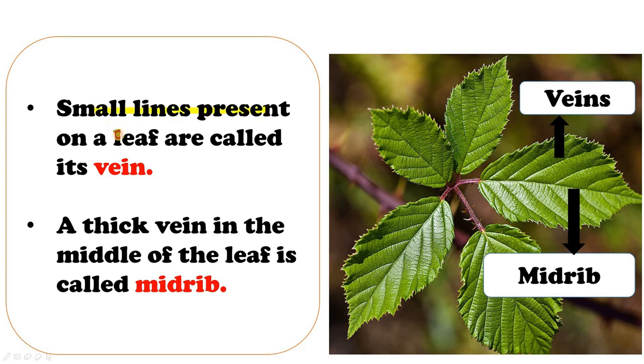Then there are small lines present on a leaf, and they are called veins of the leaf. These small lines are present over the surface of the leaf. And the thick vein which is present in the middle of the leaf is called the midrib.